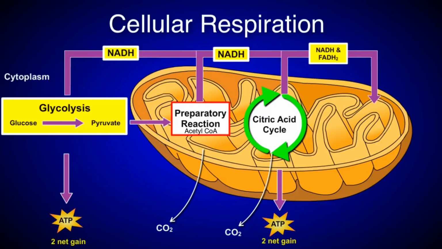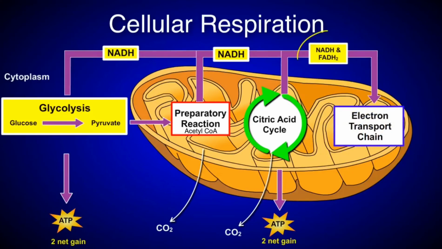Most ATP production occurs in stage 4, the electron transport chain, or ETC. In this stage, the NADH and FADH2 from the previous stages give up electrons to the chain. Energy is released and captured as the electrons move from a higher energy to a lower energy state using a series of proteins embedded in the membranes of the mitochondrion. Later, this energy will be used for the production of ATP, typically 32 to 34 per initial glucose.